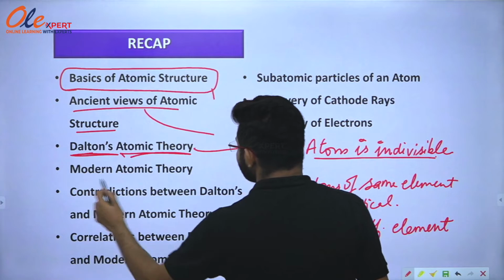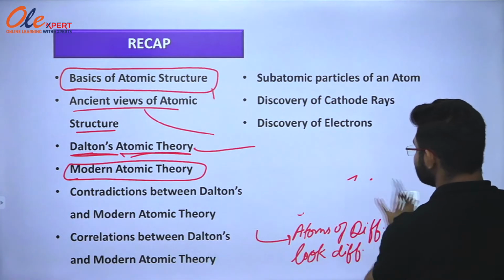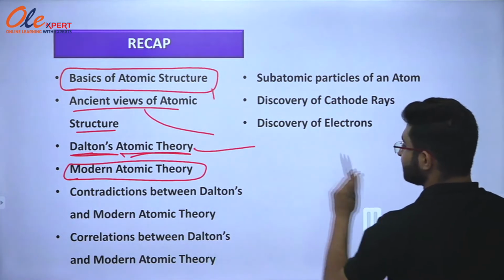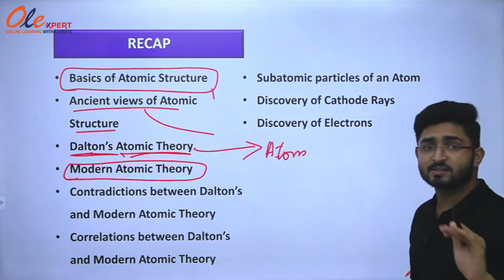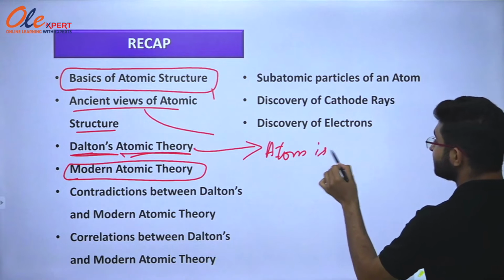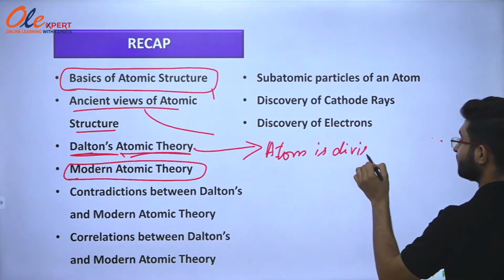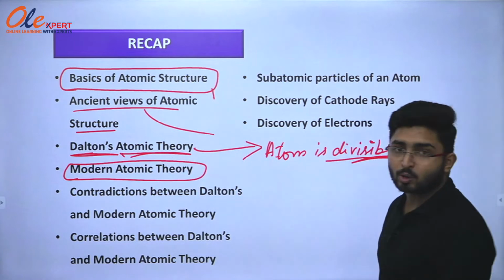Then modern atomic theory was stated by some scientists, and they stated that atom is the very smallest particle of any matter, but it is divisible, which means that they contradicted Dalton's atomic theory.